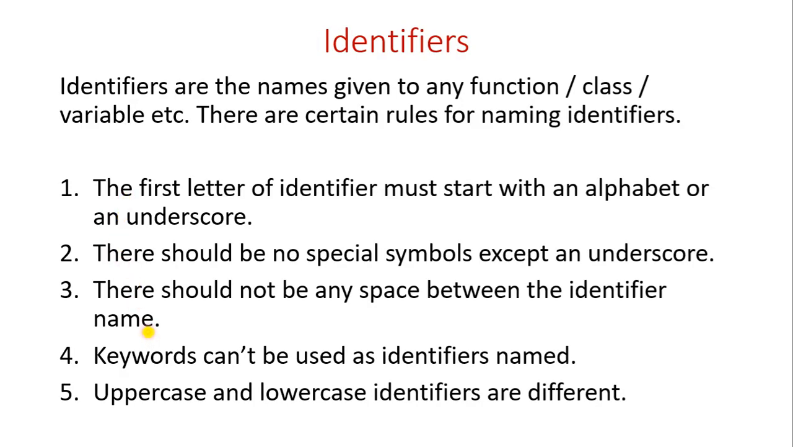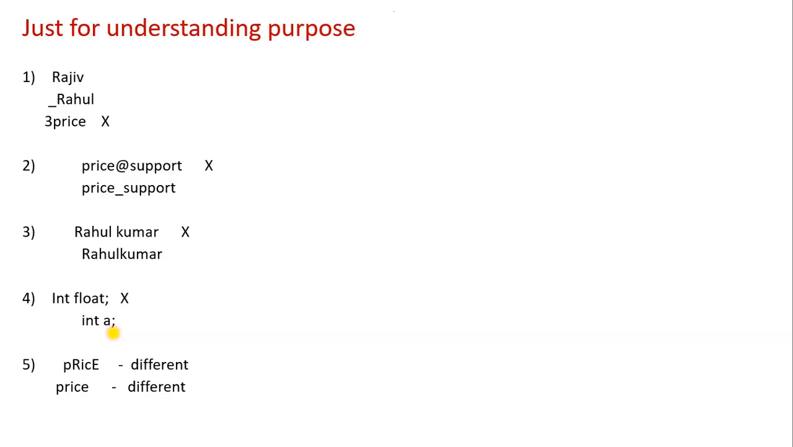The third rule: there should not be any space in the identifier name. Let's see, if your name is Rahul Kumar, you can't write it like this, Rahul space Kumar. This is not allowed. If you have not given any space, you can write your name continuously, RahulKumar. This is also allowed. If you want to give some separation so that the reader can understand it clearly, you can write it like this also, Rahul_Kumar.